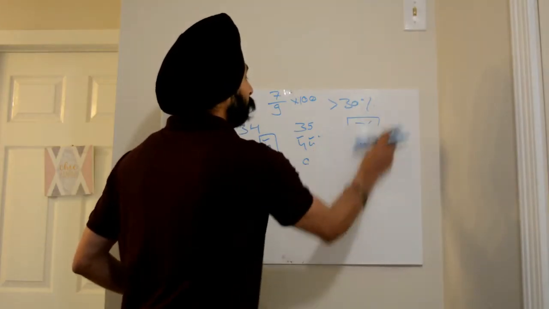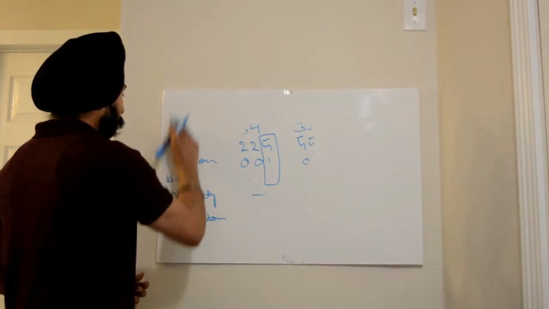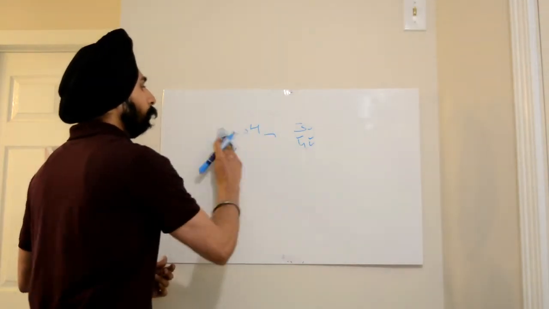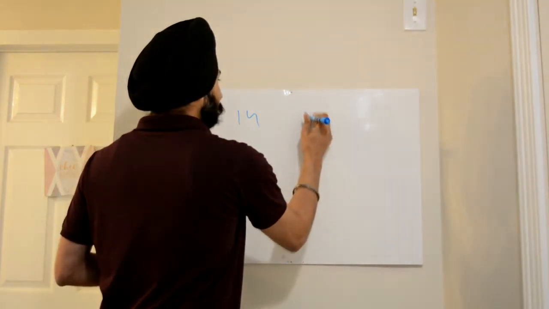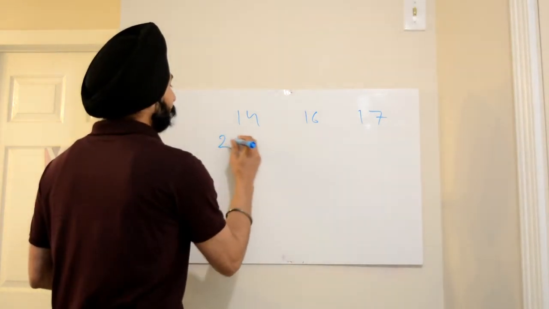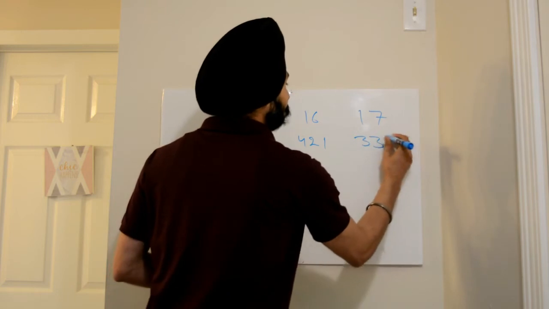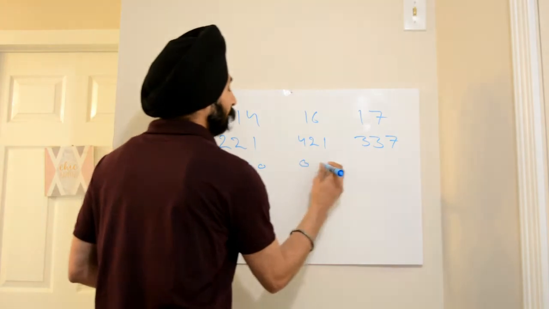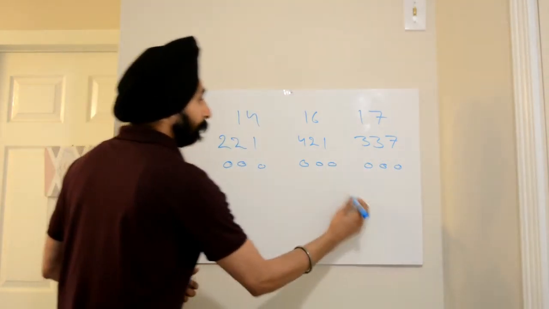Friends, now let's move on to another example. Let's say a patient comes to you with a problem of bleeding gums, and the perio chart that was given to you is this: 1-4, 1-6, and 1-7. Let's say 1-5 was missing. The pocket depths are 2, 1, 4, 1, 3, 3, 7. The recession is 0 everywhere. Then there is bleeding on probing.